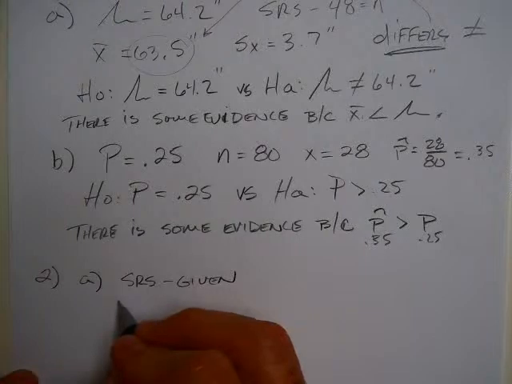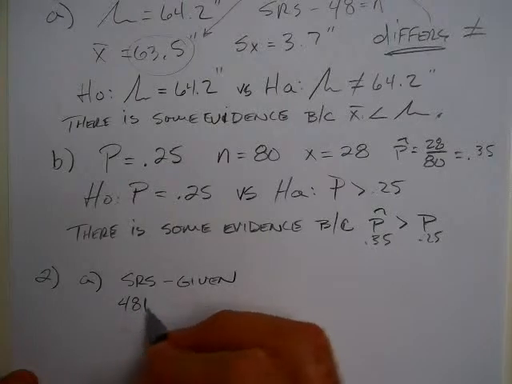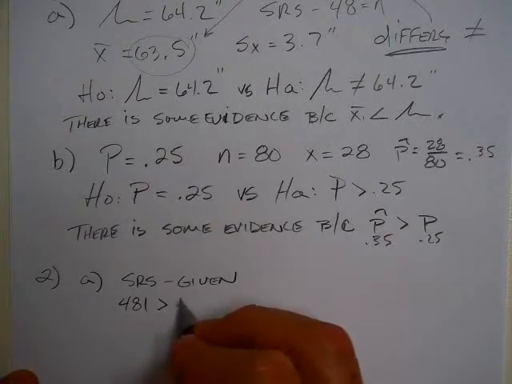Is it reasonable to think that there are more than 481 students?